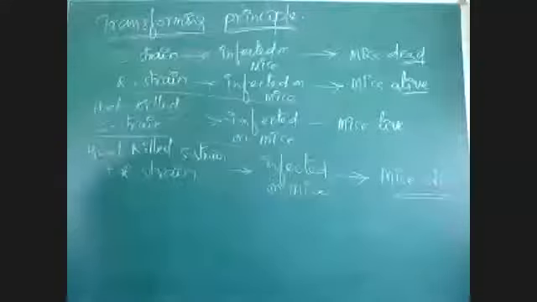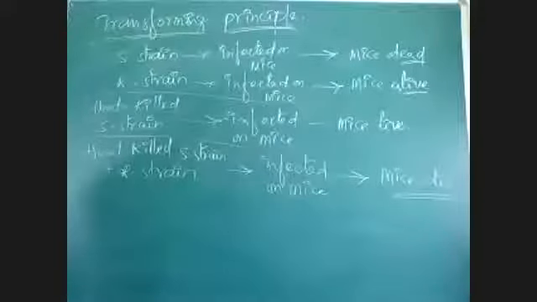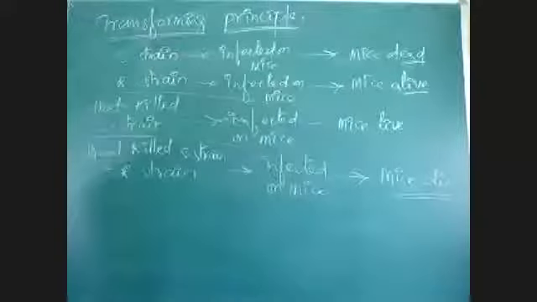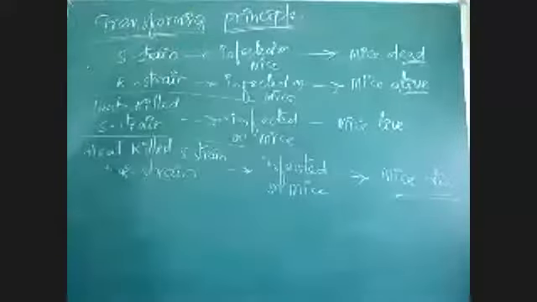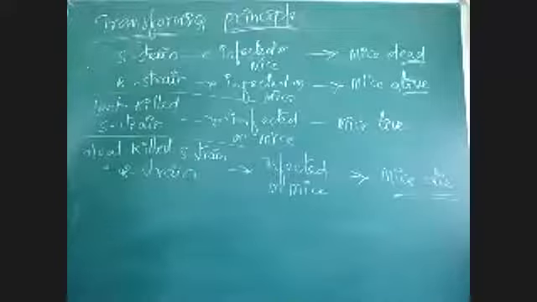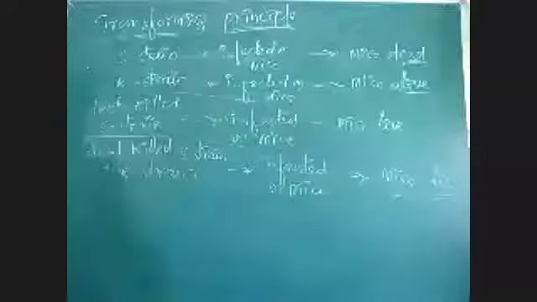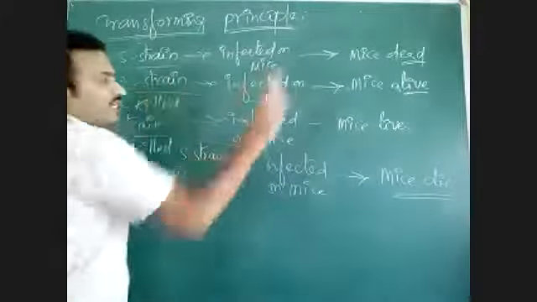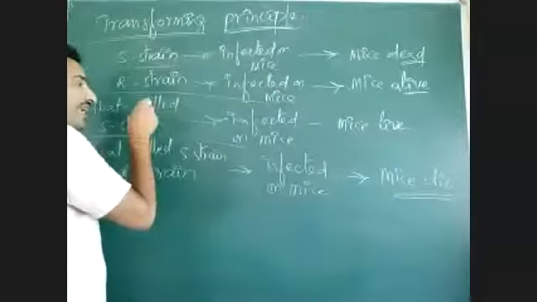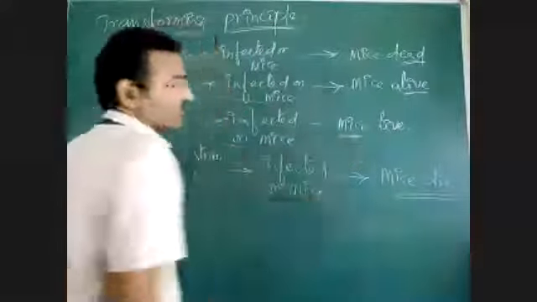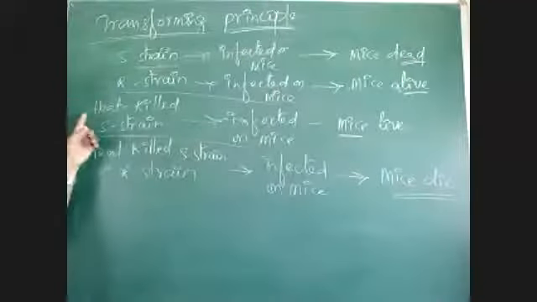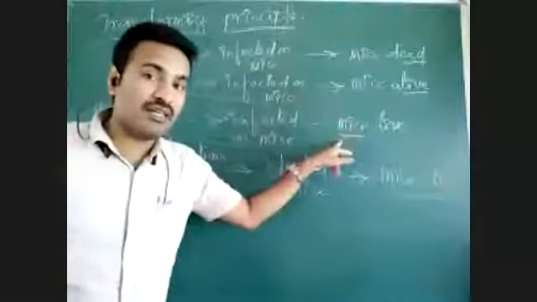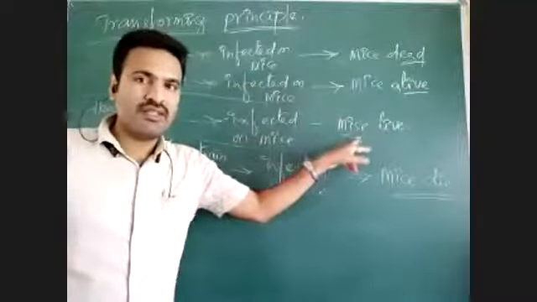Yes, reproduction took place. Genetic material from S has come to R. Yes, this is correct. See, S strain is virulent, so mice died. R strain is non-virulent, mice didn't die. When it is heat killed, there is no death. When heat-killed S strain is given, mice will not die. Mice will live.